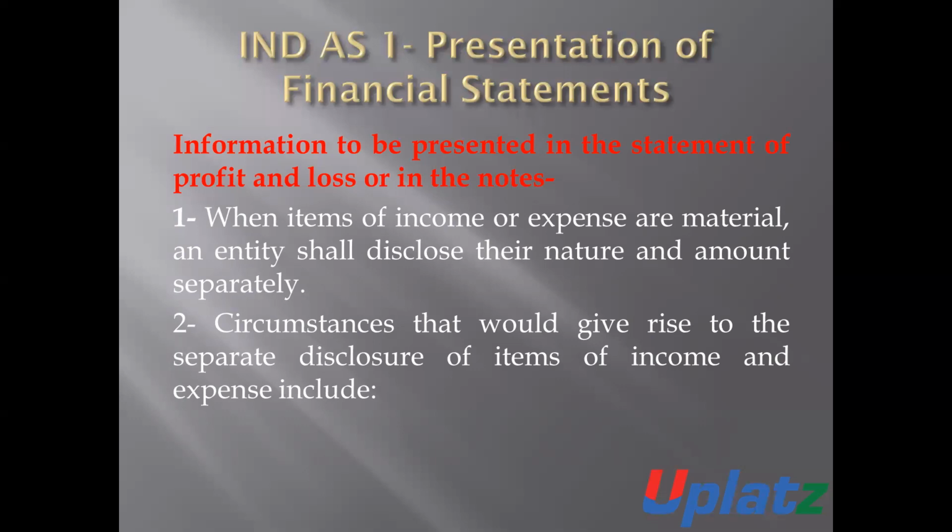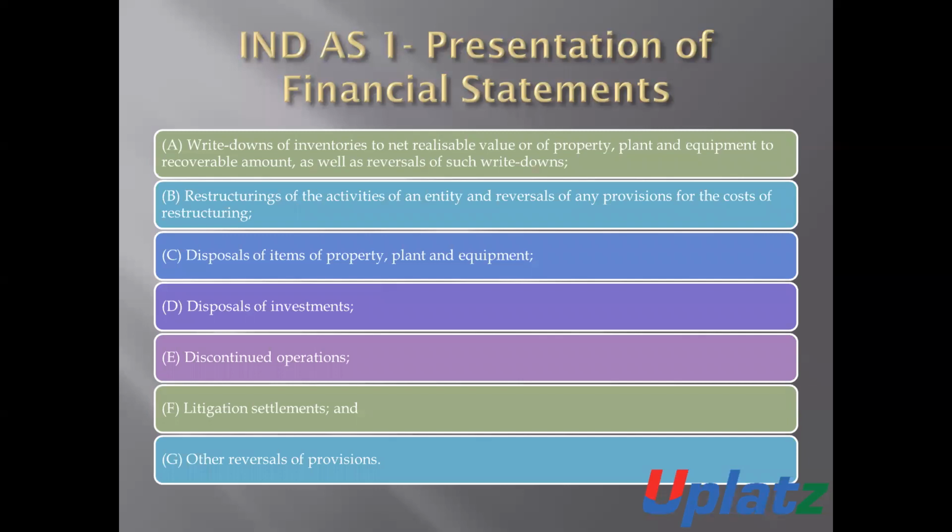These circumstances are: number 1, write-down of inventory to net realizable value or of property, plant and equipment to recoverable amount, as well as reversal of write-down. That is, if there is any write-down of inventory to net realizable value or write-down of property, plant and equipment to their recoverable value, then such item should be disclosed separately.